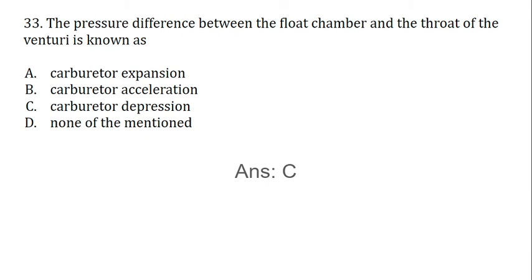33rd question. The pressure difference between the float chamber and the throat of the Venturi is called carburetor expansion, carburetor acceleration, carburetor depression, and none of the mentioned. The correct answer is C, carburetor depression.